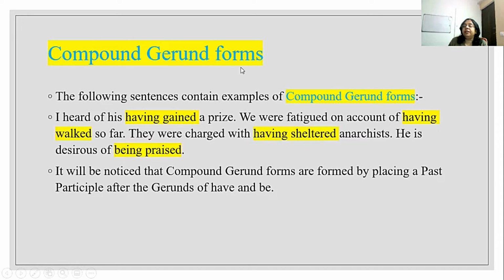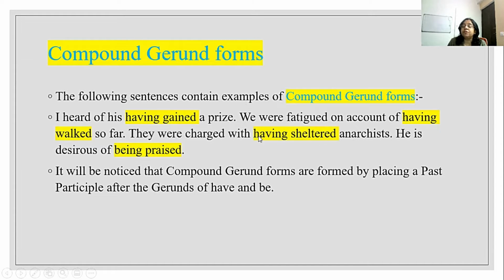Now, compound gerund forms. What are they? The following sentences contain examples of compound gerund form. Let's see what the compound gerund form is. I heard of his having gained a prize. We were fatigued on account of having walked so far.